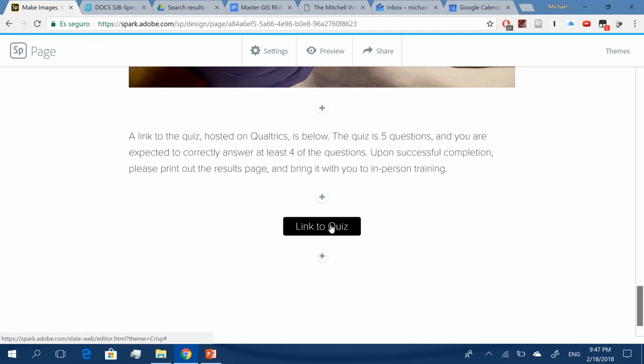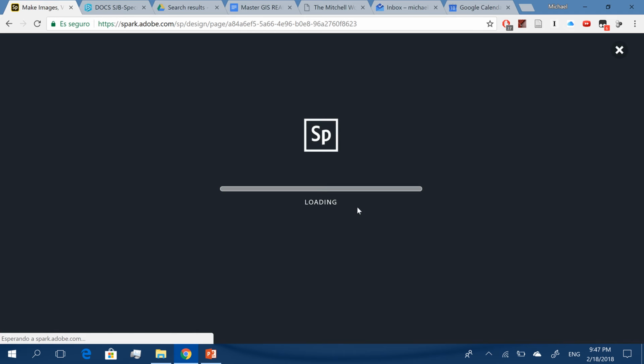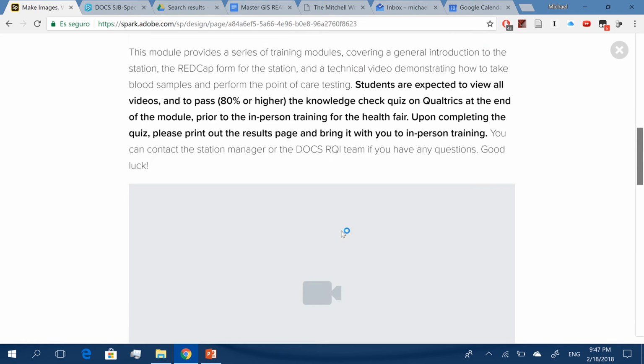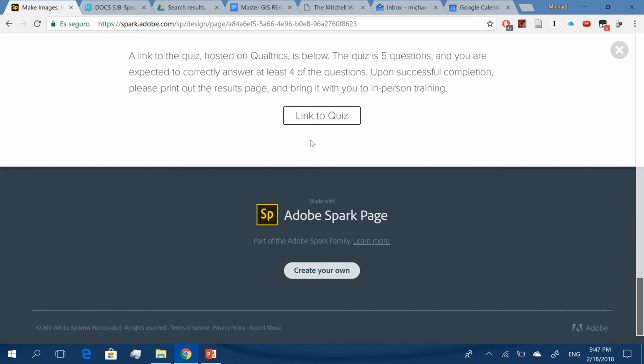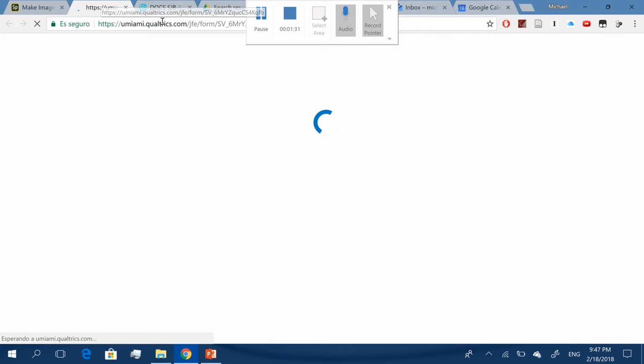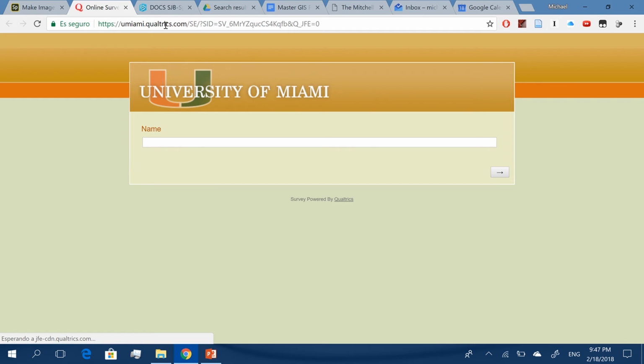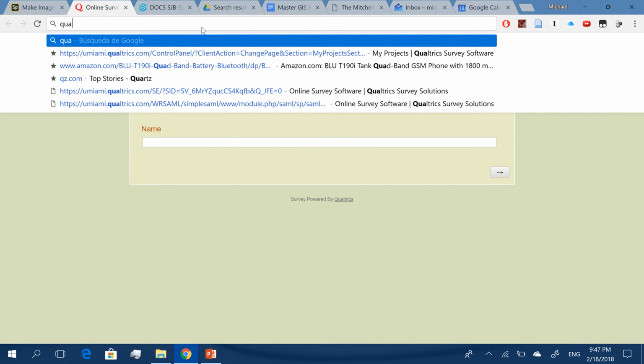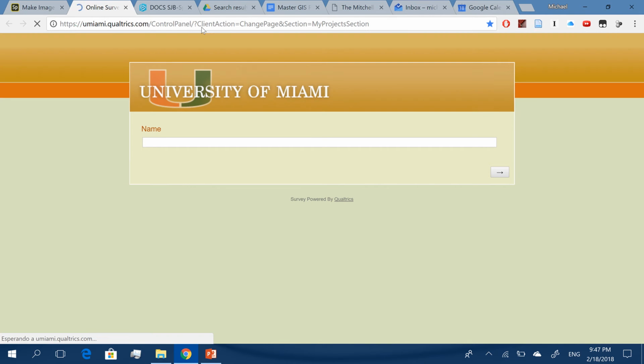And then this is a button, and this button actually links to the Qualtrics page. So this is what it would look like on the user side. It's basically one long page. Click this button, and this actually links to a Qualtrics survey form. So speaking of Qualtrics, I'm just going to go back to Qualtrics now.